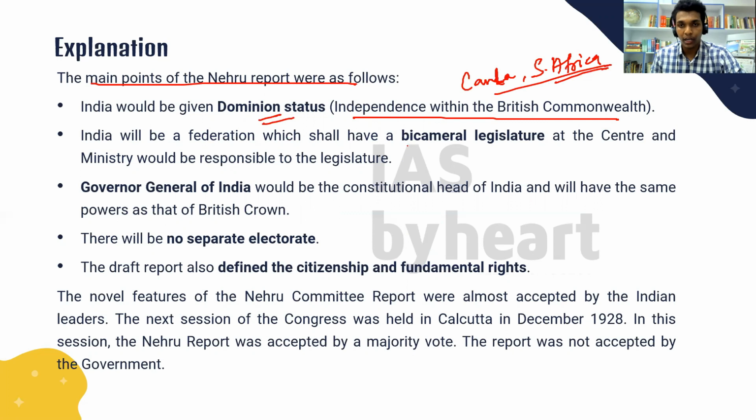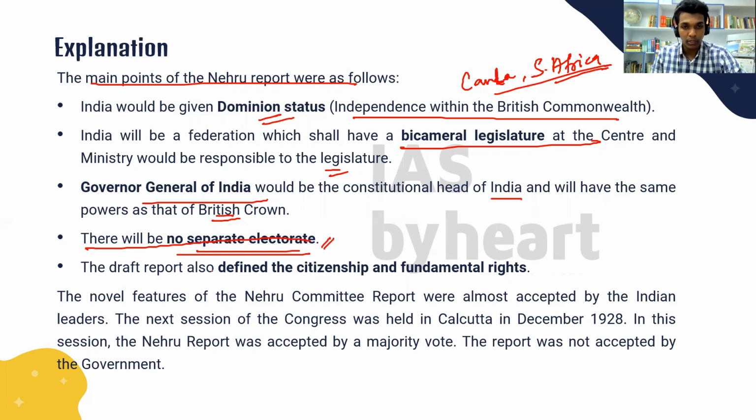And India will be a federation which will have a bicameral legislature at the center, and the ministry would be responsible to the legislature. And the Governor General of India would be the constitutional head of India and will have the same powers as the British Crown. And this is the most controversial point between the Congress and the Muslim League. There will be no separate electorate.